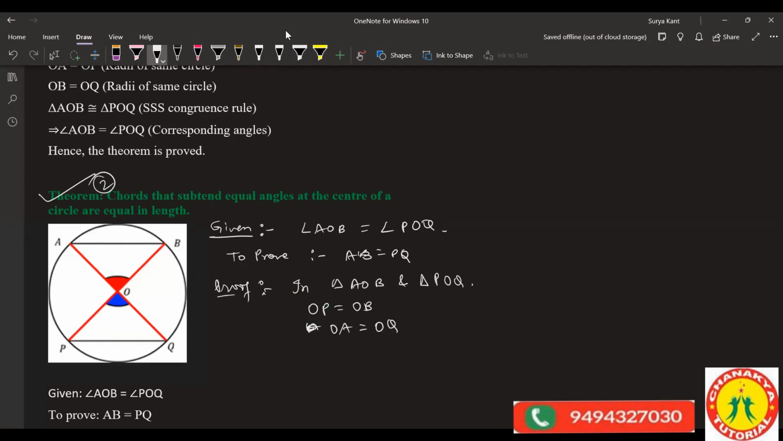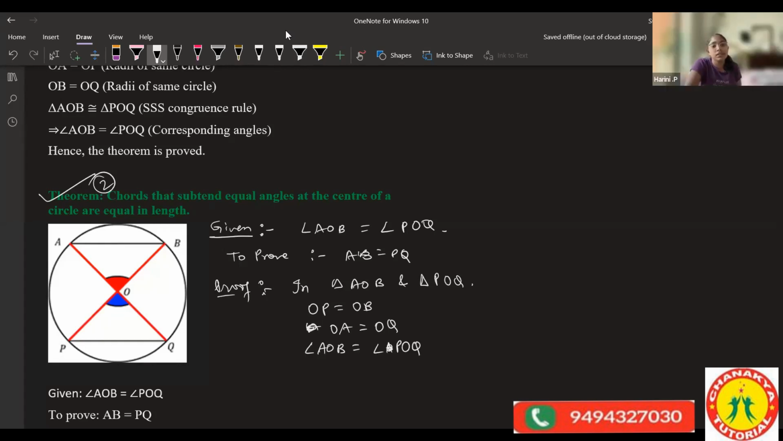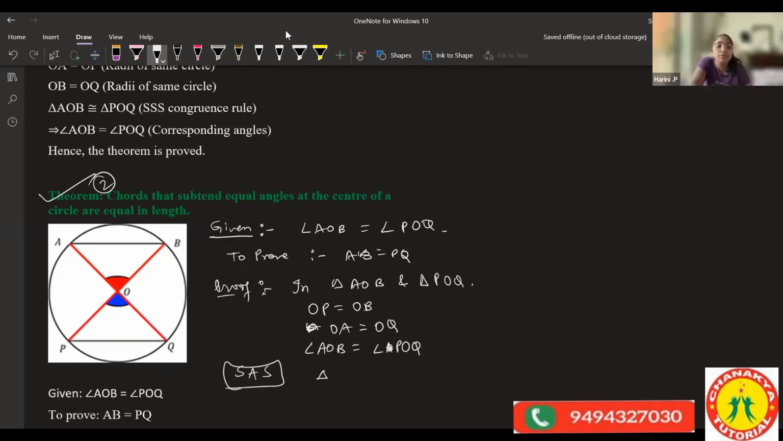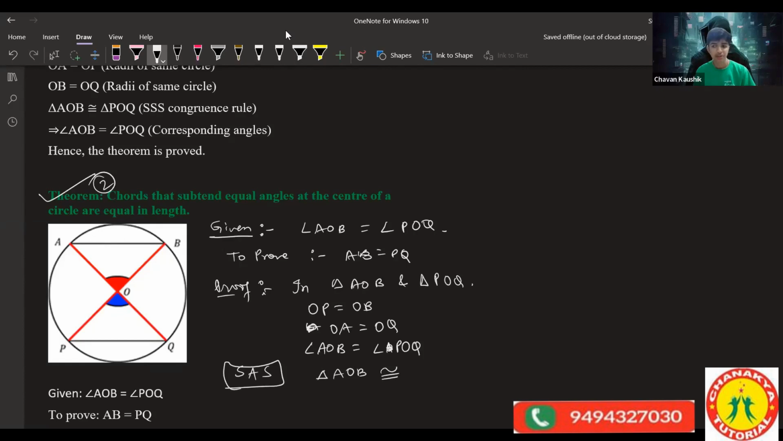OA is equal to OB, you can't write, because you can't compare the same triangle. Same triangle radius, you can't compare, right? So what should you write? OA is equal to OQ and by this, CPCT. We are comparing two different triangles, right? Then we can write here OA is equal to what?